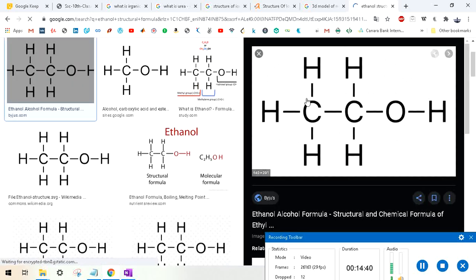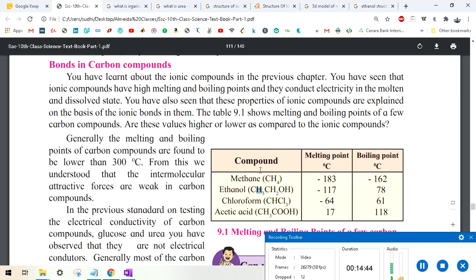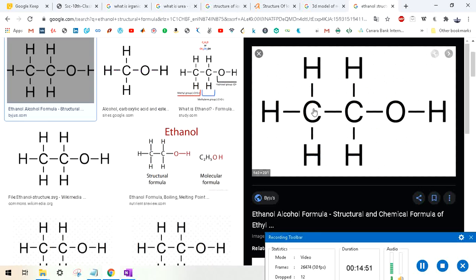I hope you can see this diagram. If you look at your textbook, the molecular formula for ethanol is CH3CH2OH. So 1 C is attached with 3 H, this H, and this H. Then it is CH2. Again one C, and it is attached with two hydrogen.